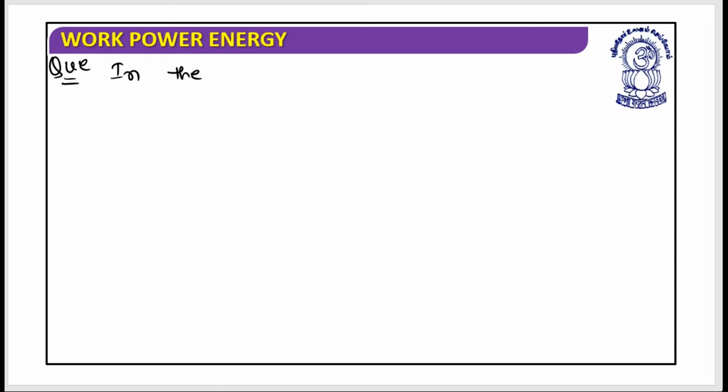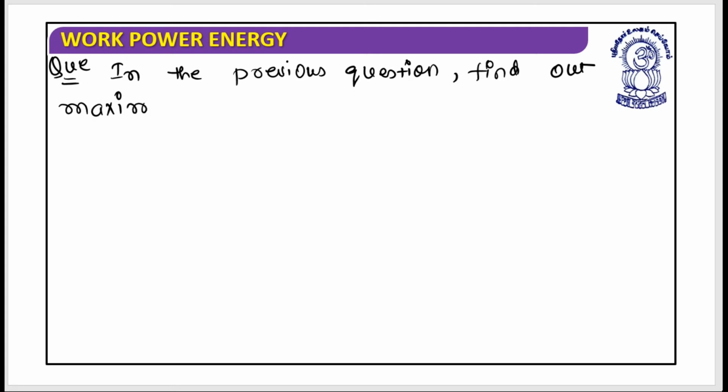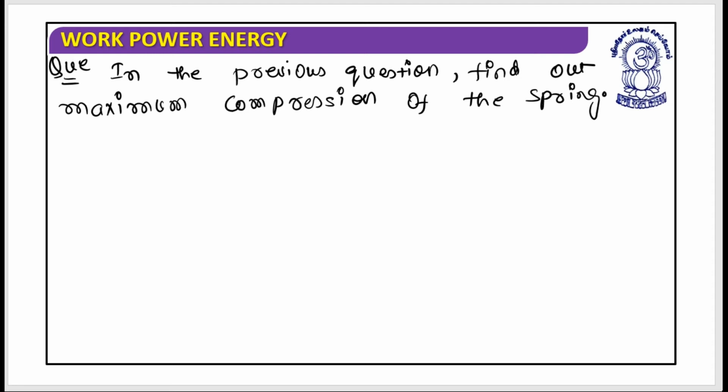It says, in the previous question, find out the maximum compression of the spring. You need to find out what maximum compression the spring could have when the block has been released from u equals 0.